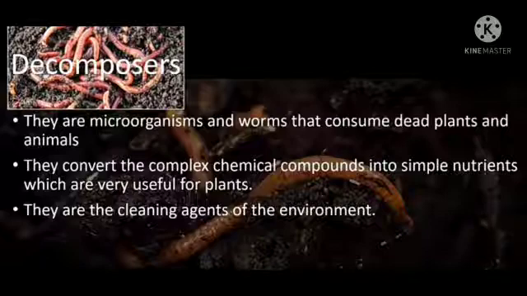Through the decomposers, the elements enter the earth again, which are in turn taken up by the plants. Thus, the cycle of exchange of matter continues. By their activity, the decomposers also maintain soil fertility. And they are also known as cleaning agents of the environment.